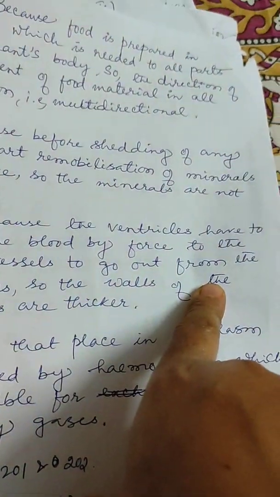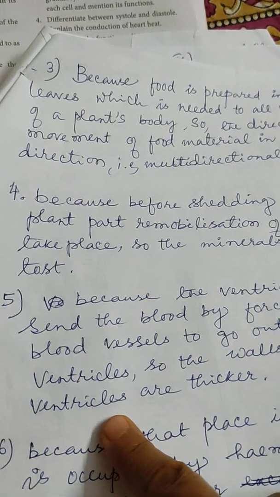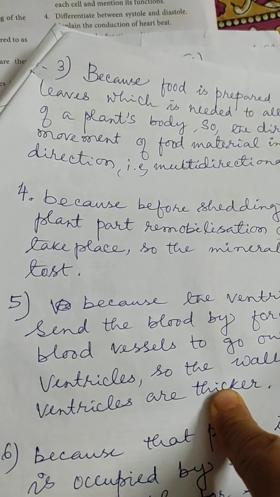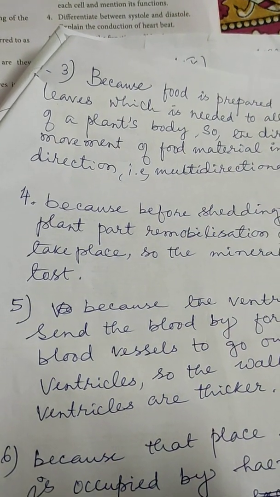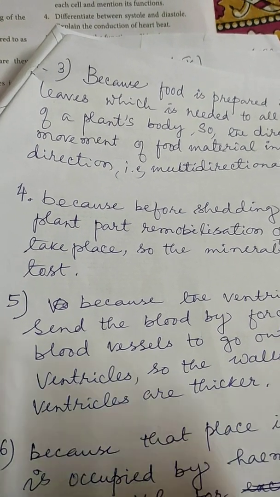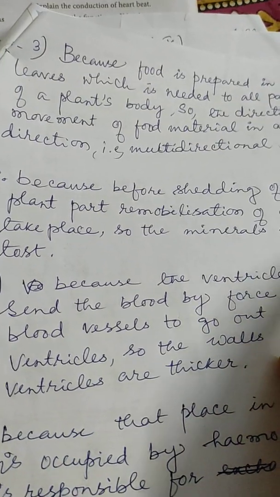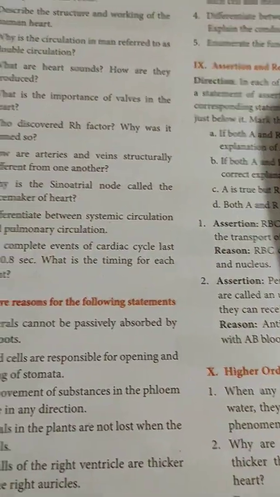Pumping of the ventricles generates force on their walls. That's why the walls of the ventricles are thicker than those of the auricles.